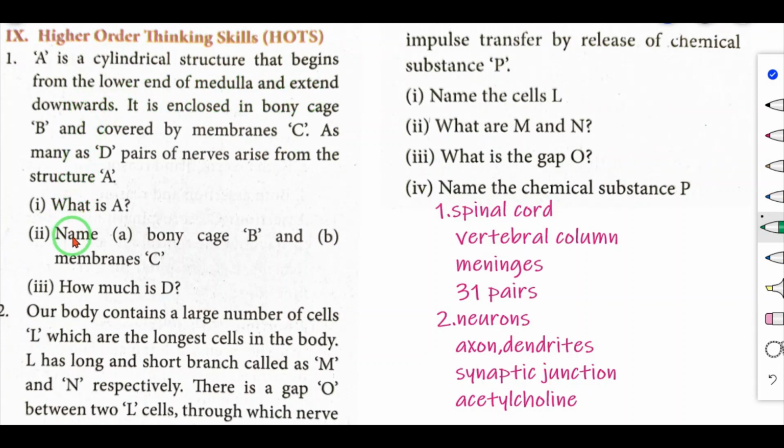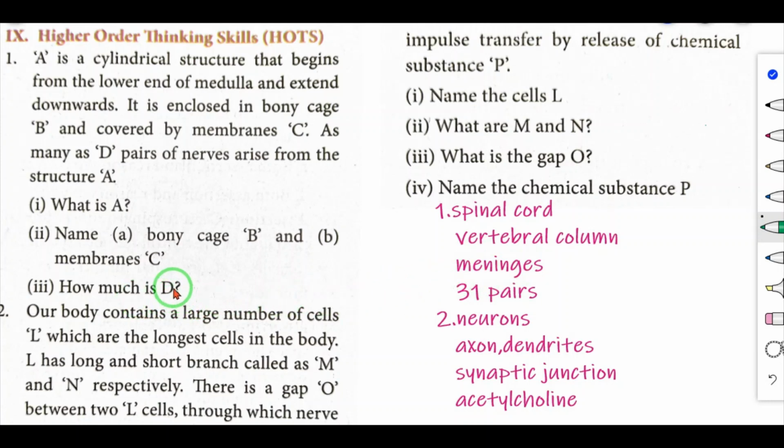Next, name the bony cage B and the membranes C. The bony cage is the vertebral column. Then what are the membranes? Three membranes are present, that is dura mater, arachnoid membrane and pia mater. The three are collectively known as meninges. So the membrane is known as meninges.